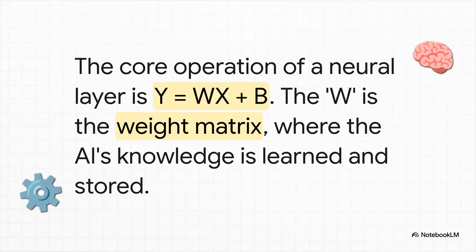And check this out. The absolute beating heart of a single layer in a neural network is this simple little equation right here. X is our input, our data vector. And that W, that is the weight matrix. It's a matrix packed with numbers that the AI actually learns. This is the thing that controls which features get amplified and which get ignored. All the knowledge is stored right there, in that matrix.